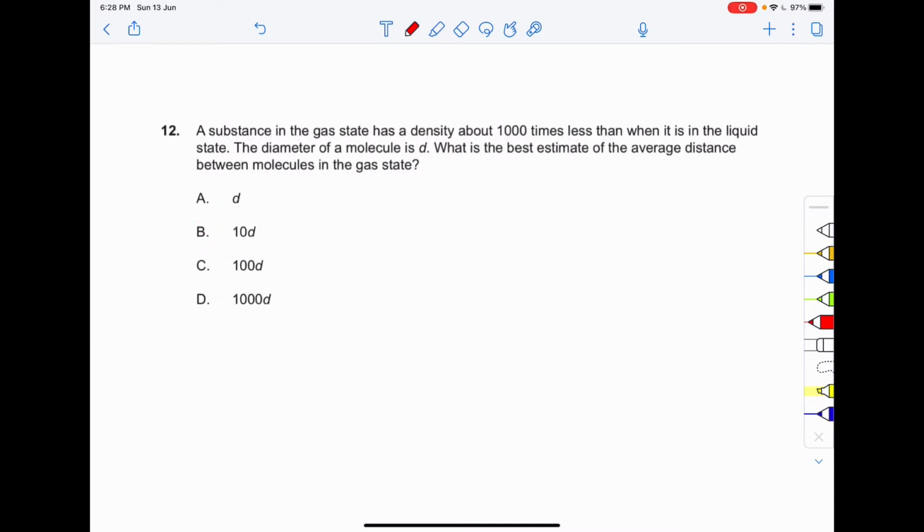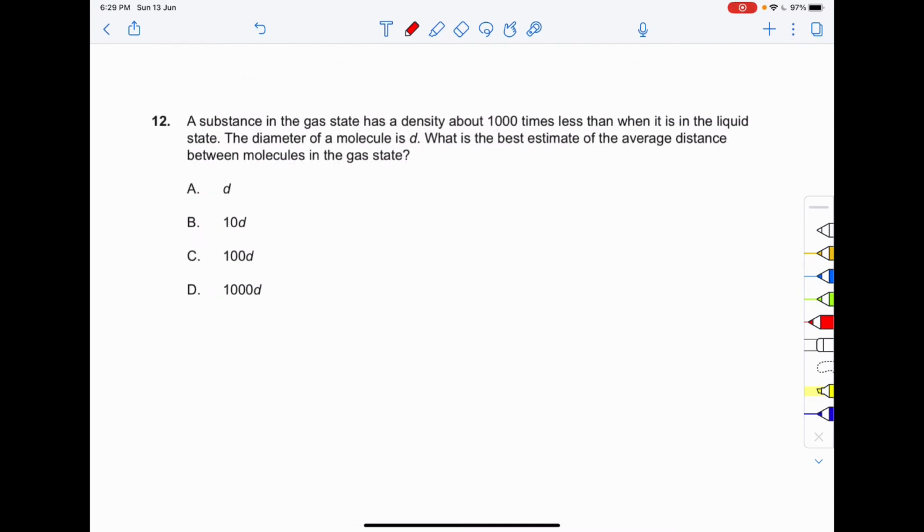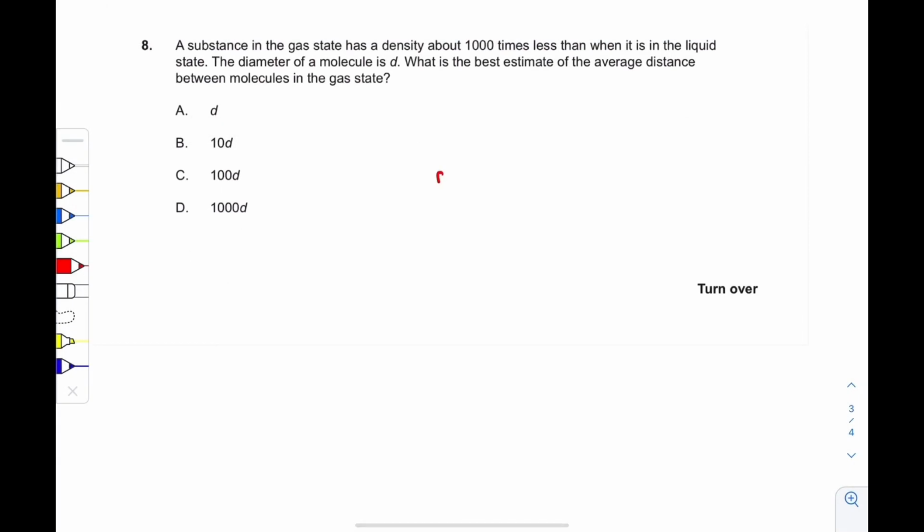Now proceeding on to question number 12, we have been given that the density of the substance in liquid divided by the density of the substance in gas is how much? This is equal to 1000, right?